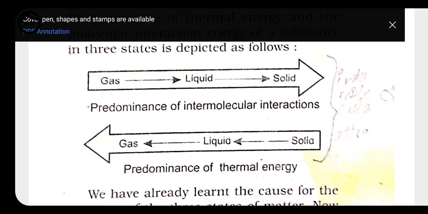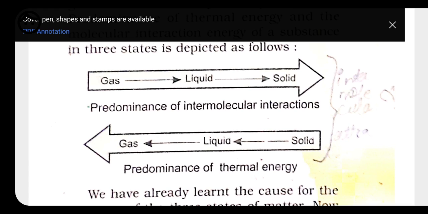Because there is no force of attraction in a gas, if we increase the temperature, the molecules move even faster. They already have a large distance between them, and on increasing the temperature the distance increases further, so they can escape very easily. By decreasing the temperature, gases get converted into liquid first, because the molecules come closer to one another, and on decreasing the temperature more, the molecules come closer still, as in a solid, and finally it gets converted into the solid state.